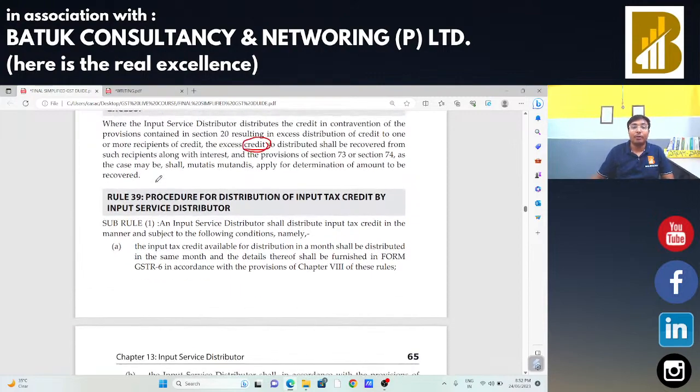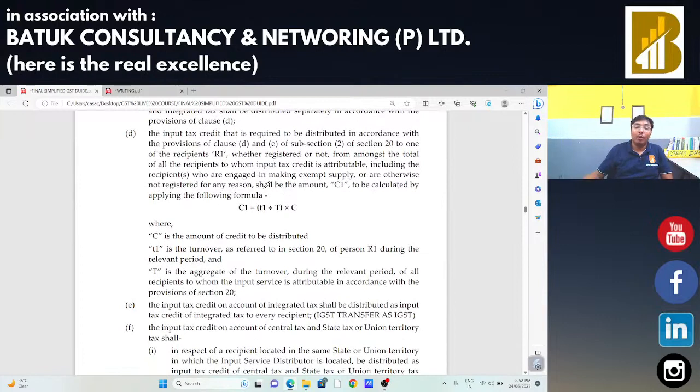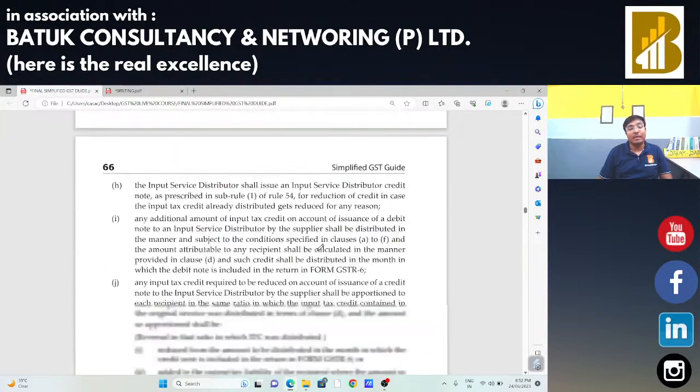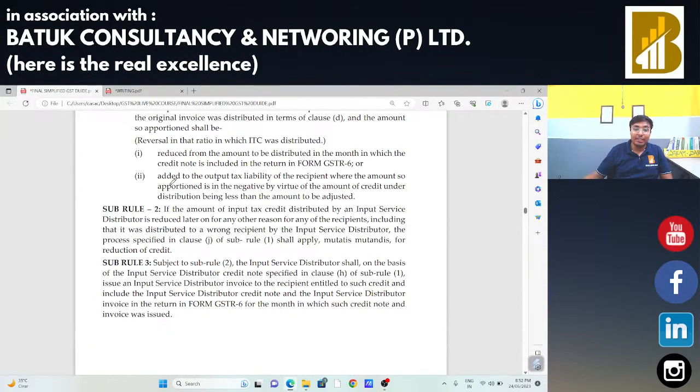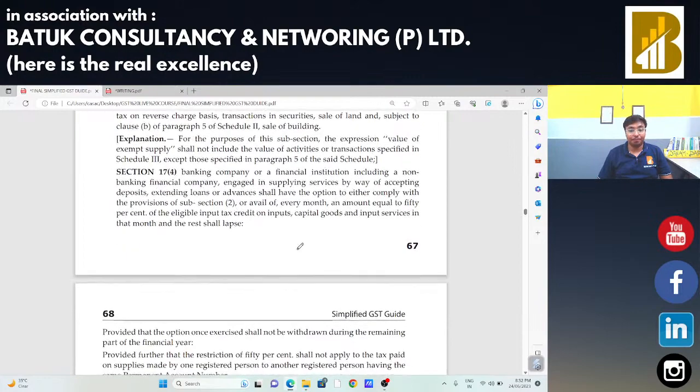Procedure for distribution of input tax credit, we had already covered with that example. Turnover of that specific branch divided by total turnover, multiplied by the input tax credit which is available. That is the formula. We had already covered the same. In case you want to reduce it later on, a debit note can be issued, and a credit note can be issued for the reduction and for the enhancement. That is the concept of input service distributor.